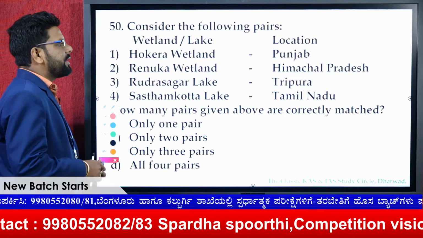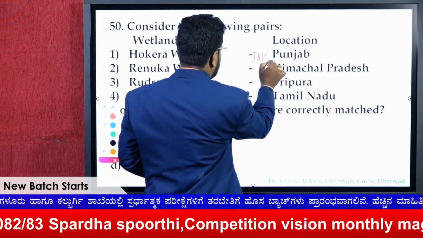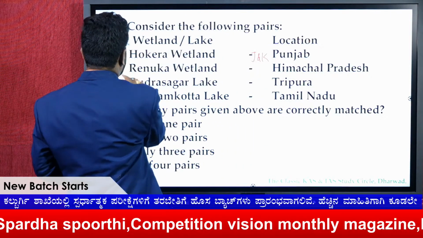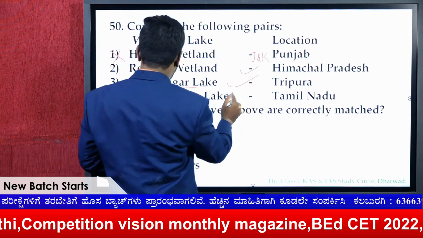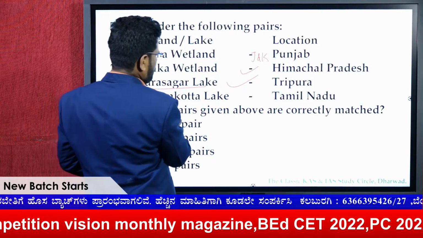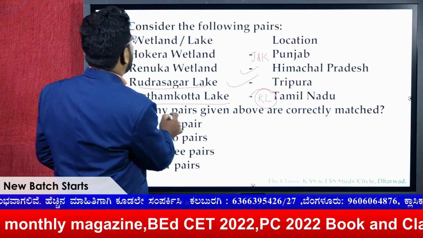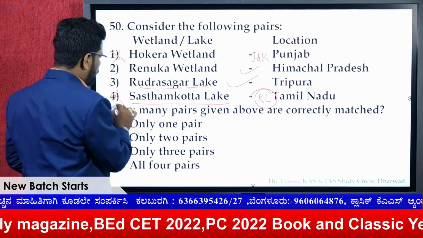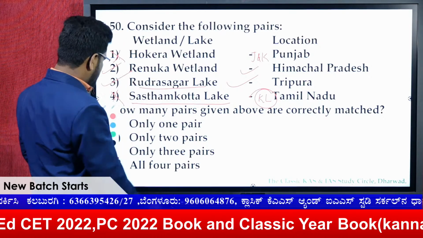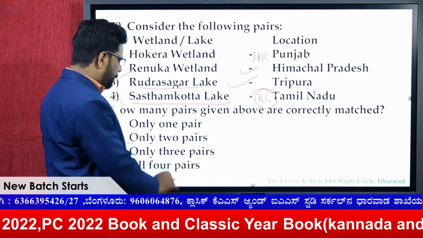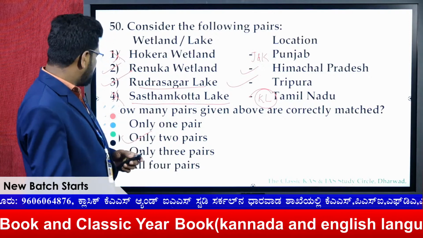So Hokera wetland, is it Punjab? No, I don't think so. It is in Jammu and Kashmir. This means it is wrong. Renuka, yes, definitely it is right. Rudrasagar, Tripura, right. The Sasta Makuta Lake, it is in Kerala, right. So here this one, and the 1 and 4. How many pairs are correctly matched? Here 2 and 3 are correctly matched. Only 2 pairs are correctly matched. That means for the 50, the answer would be B.